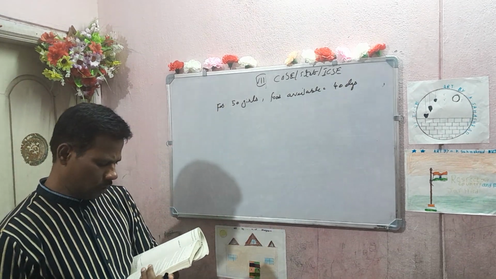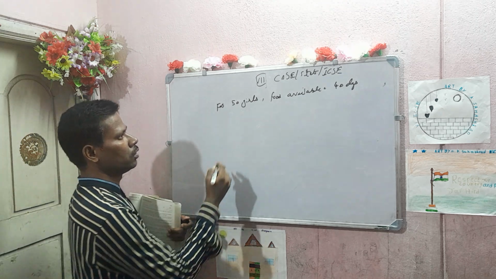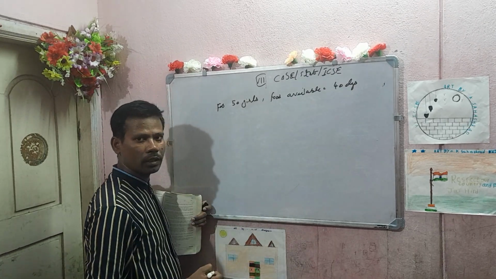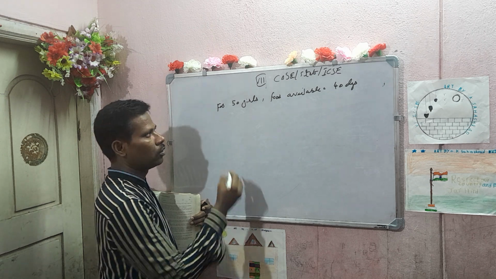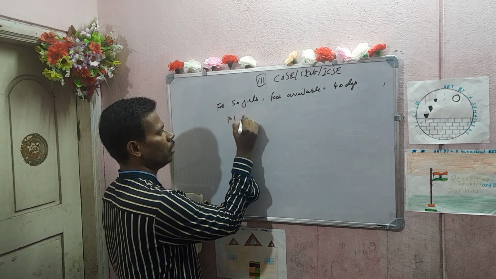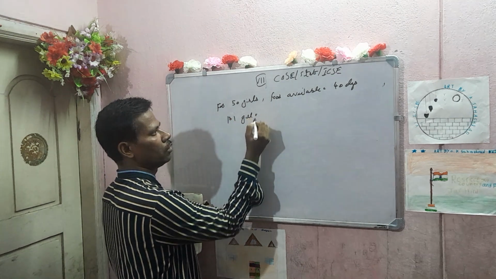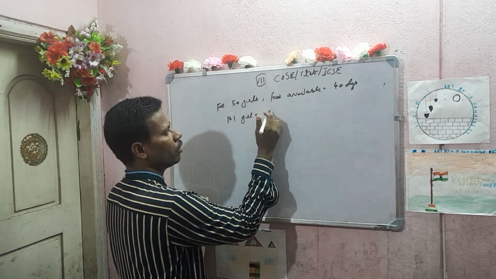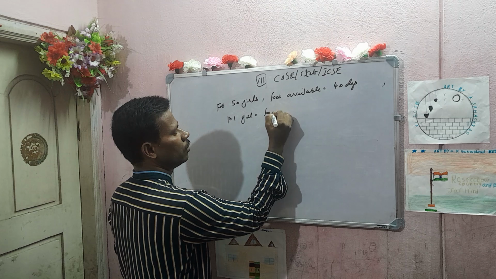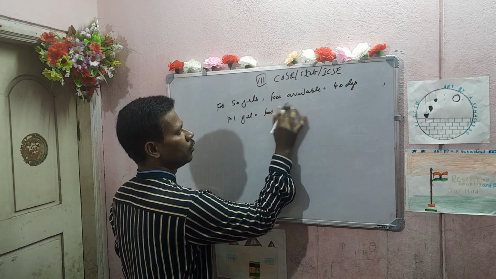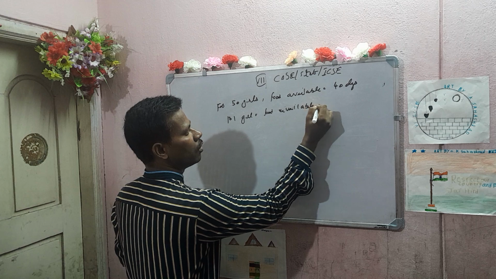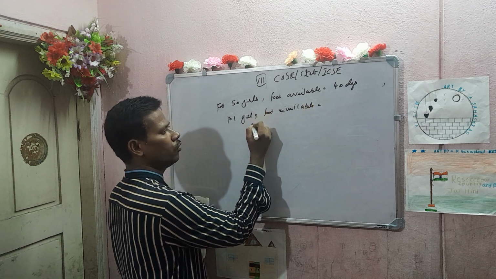Now, 50 girls are there, put 40 days. For one girl, food for 50 girls is 40 days. For one girl, food available.